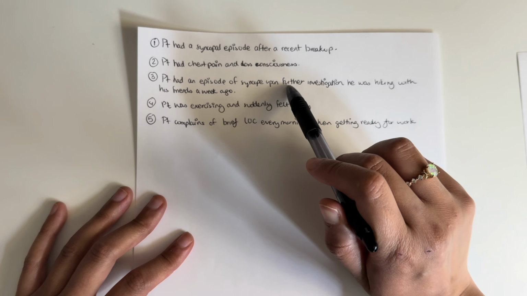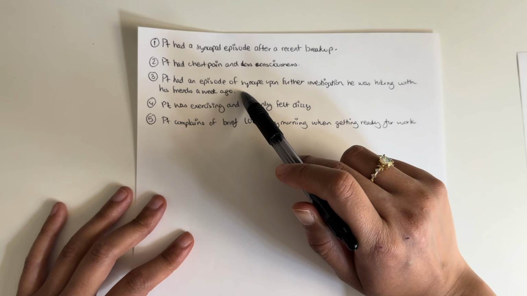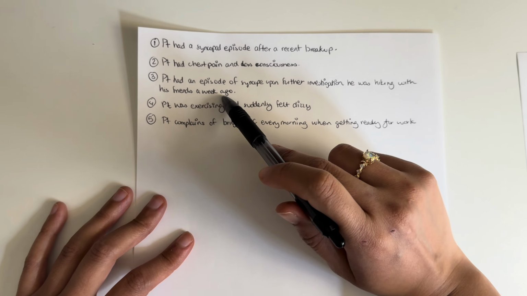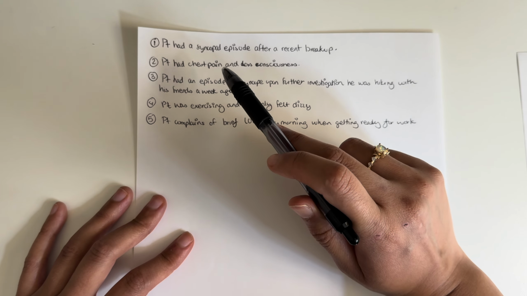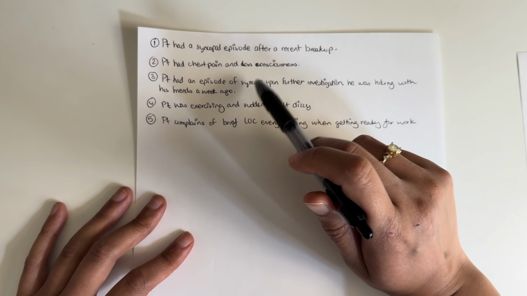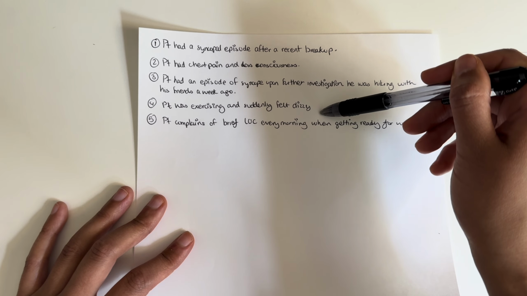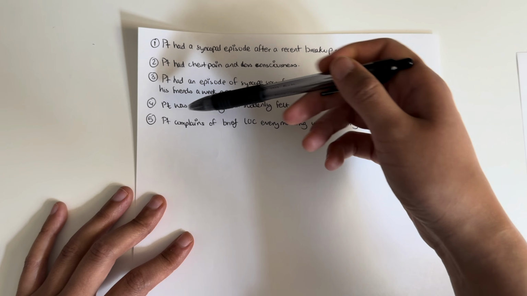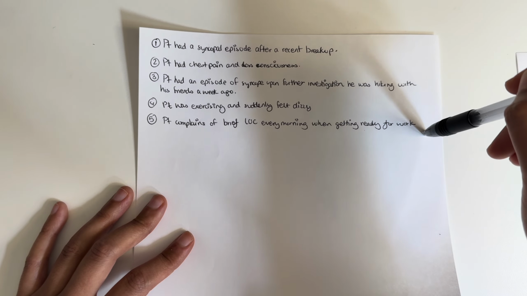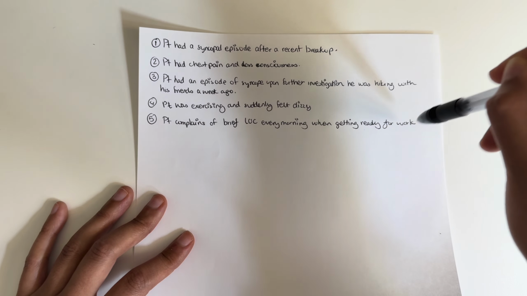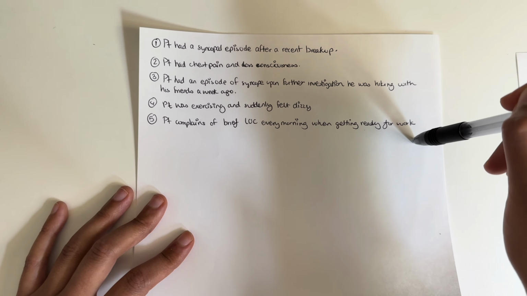A patient had an episode of syncope, and upon further investigation, he was hiking with his friends a week ago. What kind of syncope is this? Think about Lyme disease causing heart block, and that is associated with arrhythmia. So this is cardiogenic arrhythmia-caused syncope. A patient was exercising and he suddenly felt dizzy. This is cardiogenic, structural, right? A patient complains of brief loss of consciousness every morning when getting ready for work. This is situational, right? When he's getting ready for work, he's probably putting a tie on, and that's causing the hypersensitive carotid sinus stimulation.